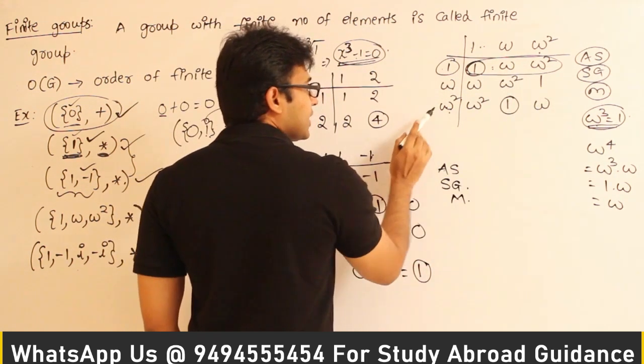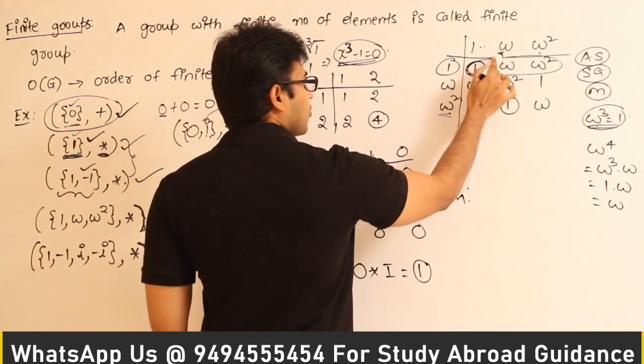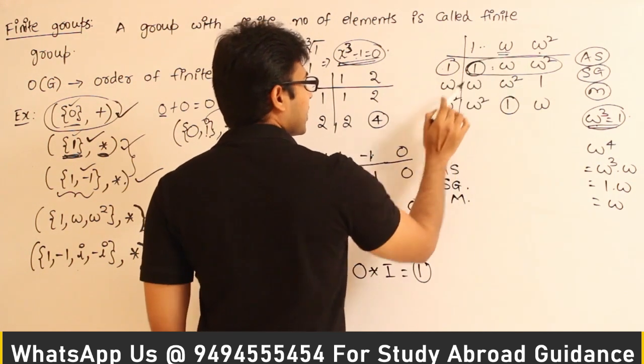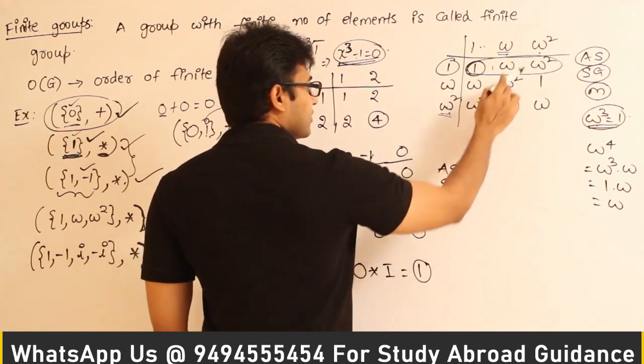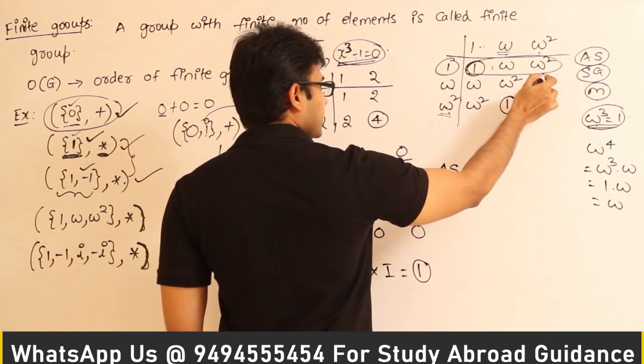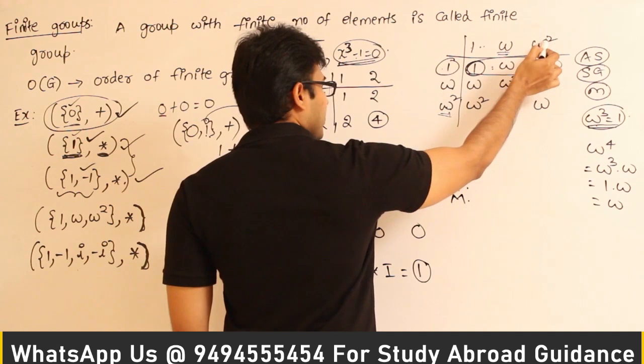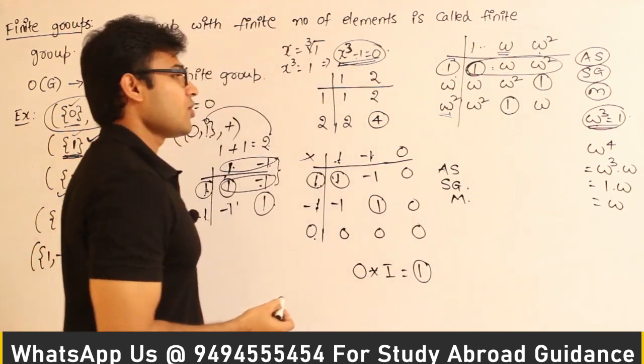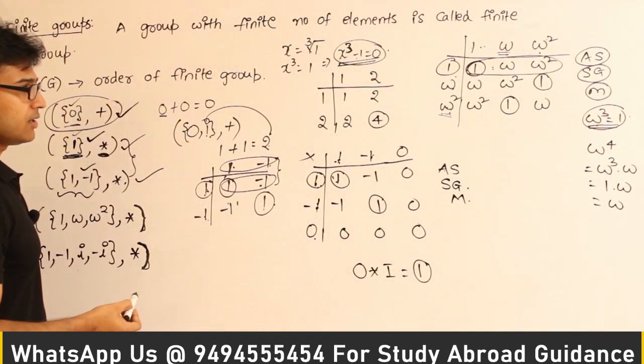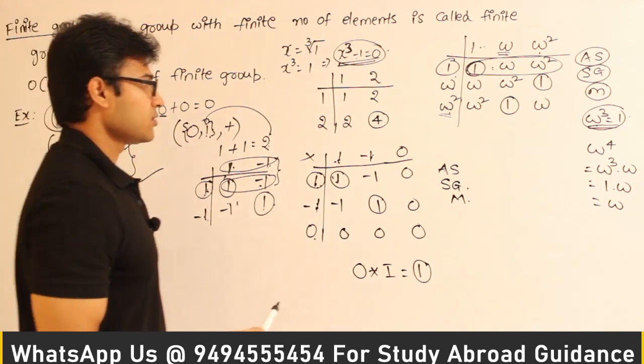What does it mean? Inverse of omega square is omega, or inverse of omega is omega square. And in the third column we have 1 here. What does it mean? Inverse of omega square is omega. Therefore for all the elements we are able to find out the inverses, and so it is a group.